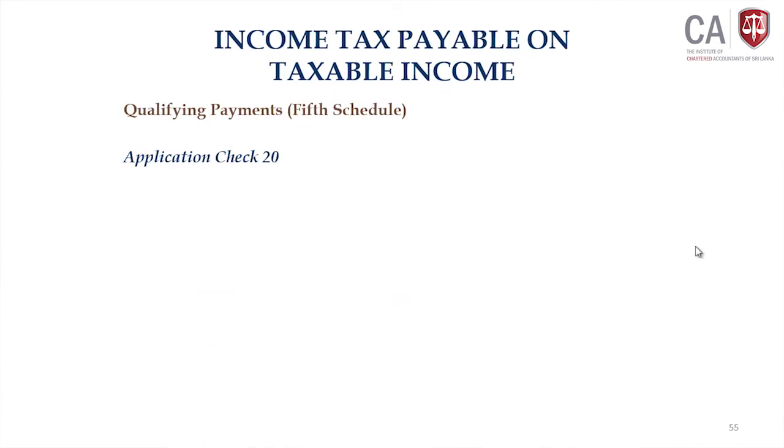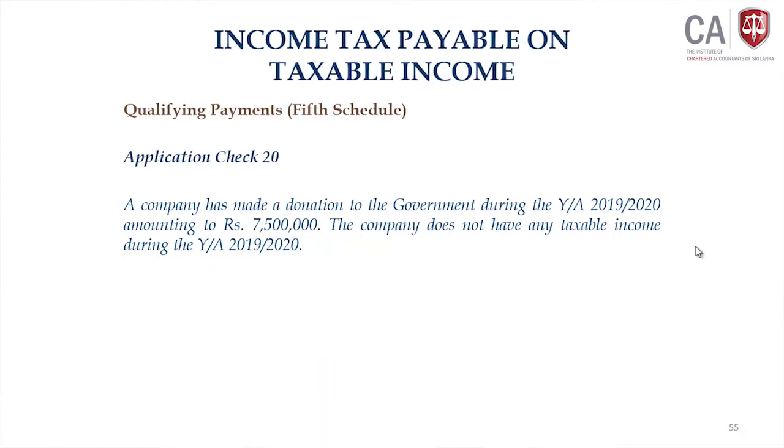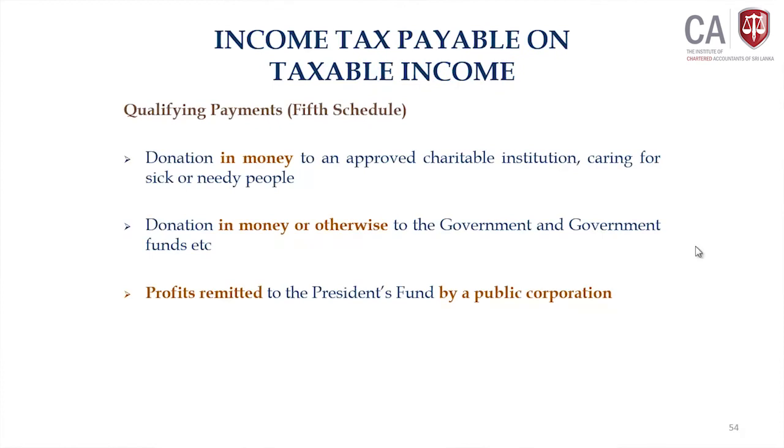Look at the question now, application check 20. You see here the qualifying payment limits are given. For donation of money to approved charity, the limits are very clear. When it comes to companies, the 5th schedule is very clear: you can claim a maximum of 1/5 of asset income or 500,000, whichever is less, but no carry forward.